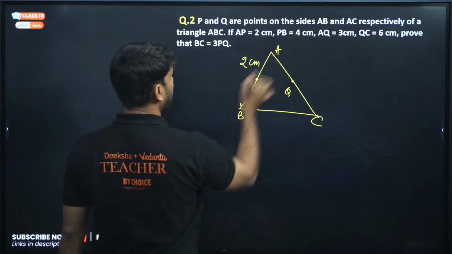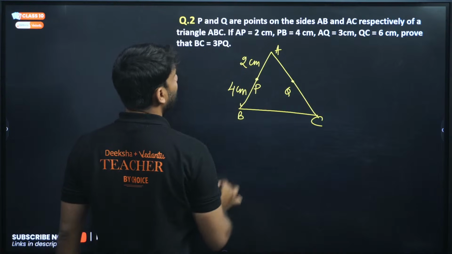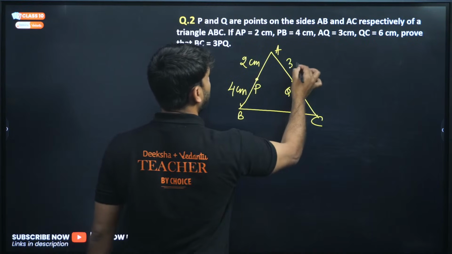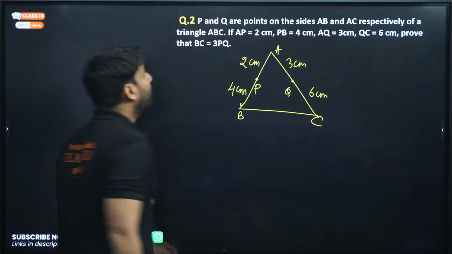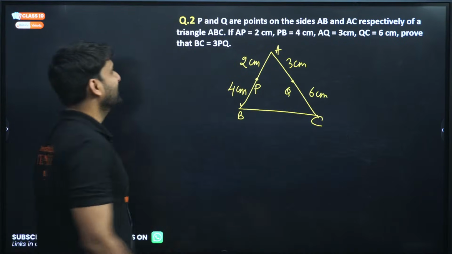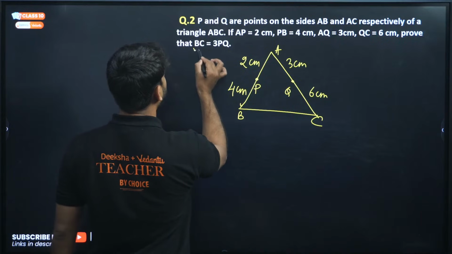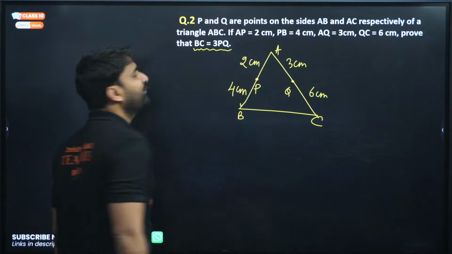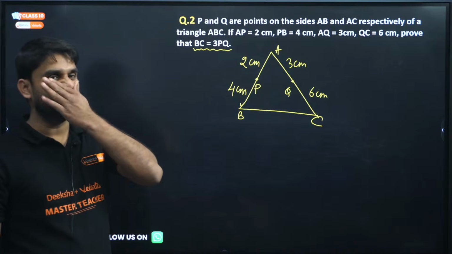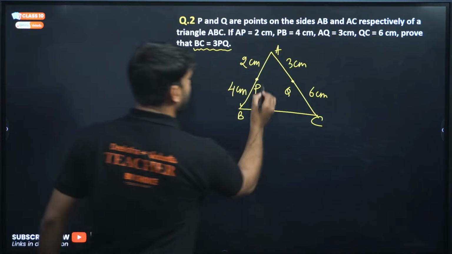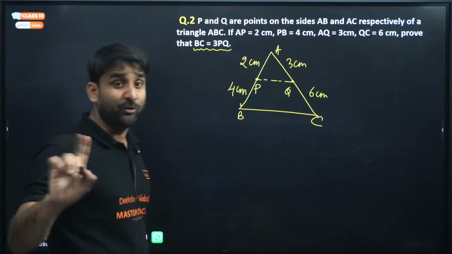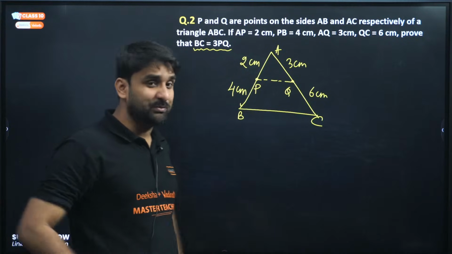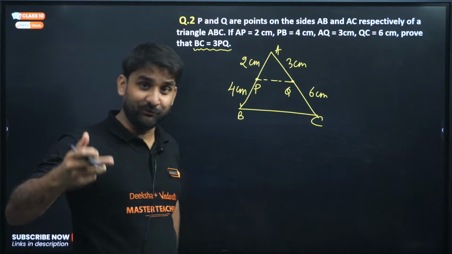PB is 4 centimeters, very good. AQ is 3 centimeters, and QC is 6 centimeters. Then prove that BC is equal to 3 PQ. Don't worry. So let's join this first. We don't know yet whether PQ is parallel to BC or not. So we have to verify this first.